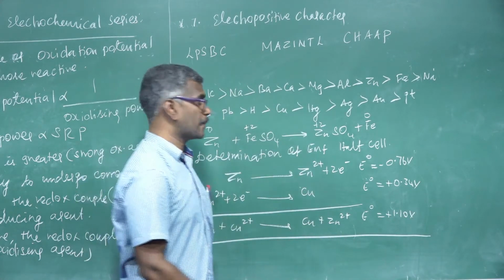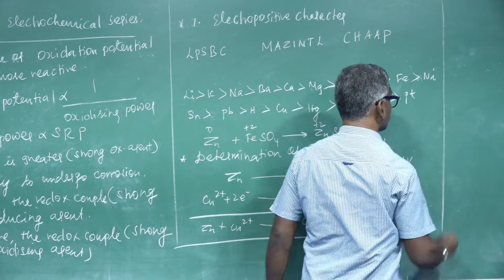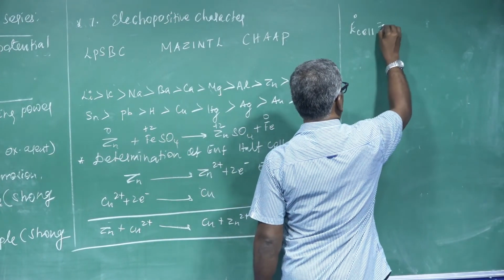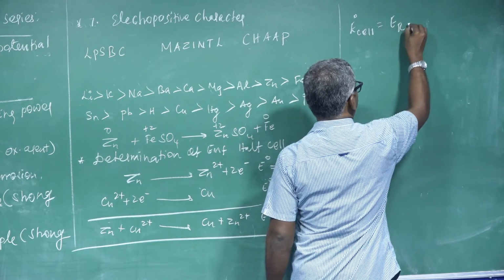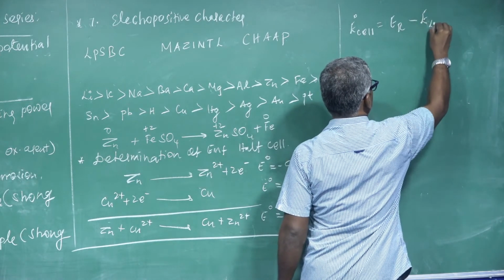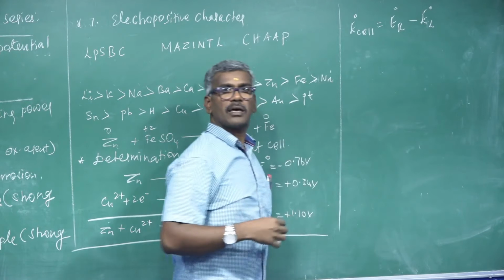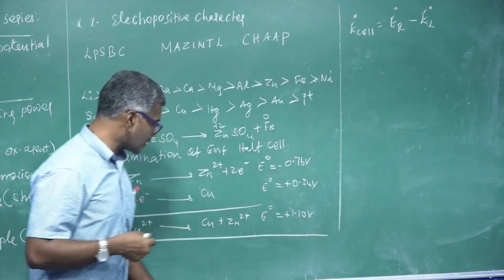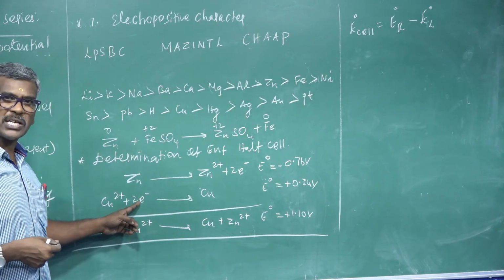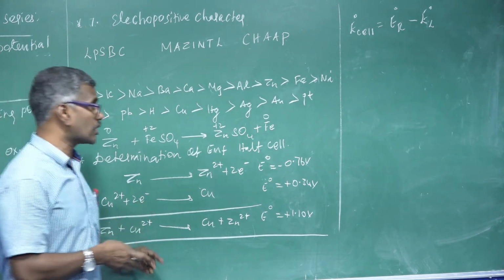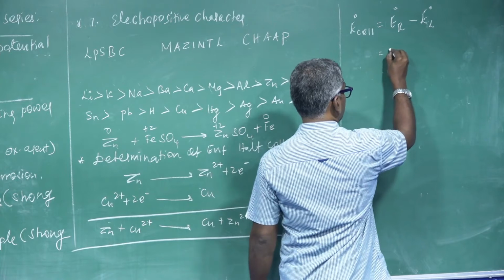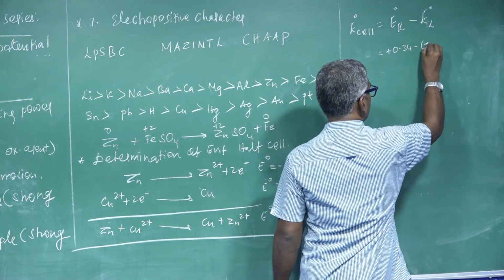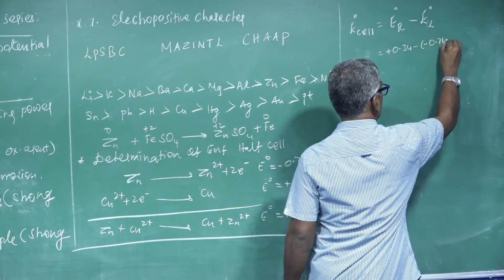How to obtain? E0 cell is nothing but E right minus E left. E right is nothing but the cathode reaction. Here which one is the cathode reaction? This one is the cathode reaction. Cathode means gain of electrons. So here positive 0.34, negative minus 0.76 volt.